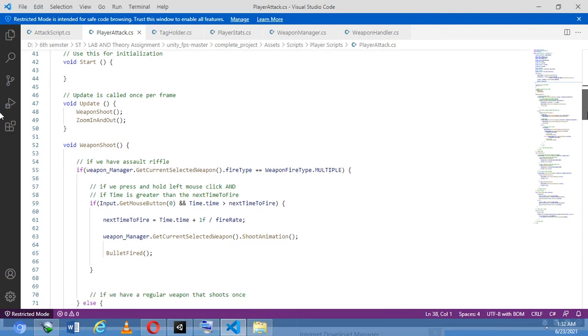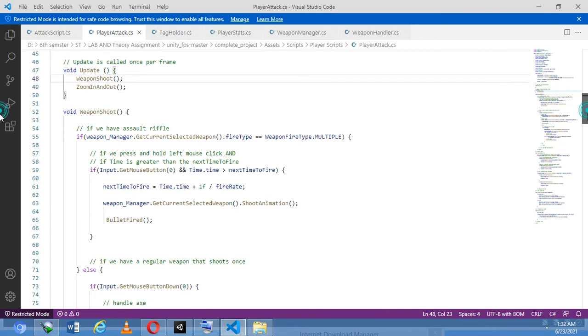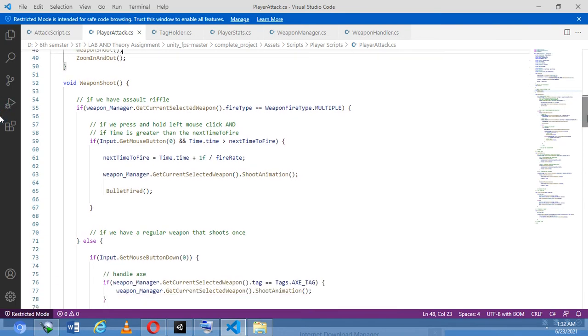Now, this update function is called once per frame, so we have 60 frames per second. So the weapon shoot function is being called, and this is our function weapon shoot.